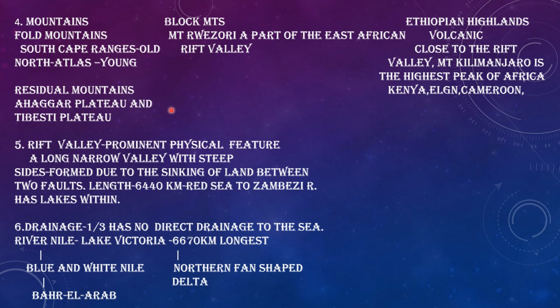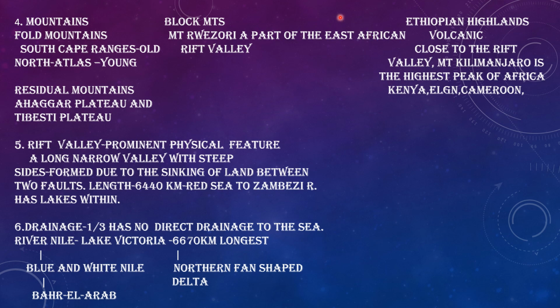In this context, we have the famous Atlas mountains to the northwest of Africa, which are one example of young fold mountains and can be compared to the Himalayan ranges and the Alps in Europe. Under the block mountains present in Africa, Mount Rwenzori is the best example. Then we have the Ethiopian highlands, lying in the southeastern part of this continent.